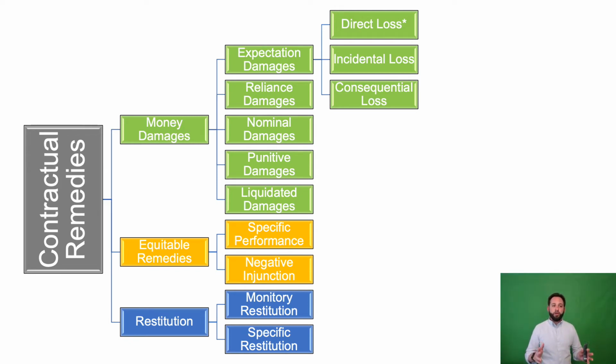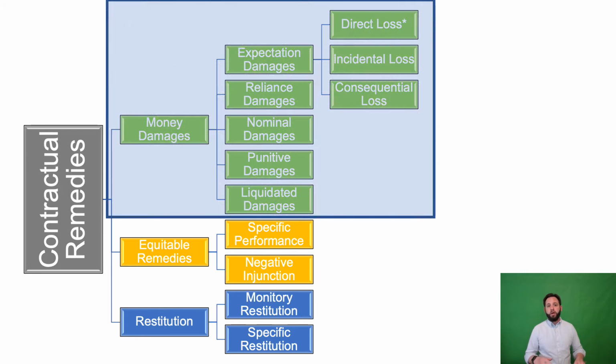Let's zoom in on money damages. Money damages are an award of money that a court will require a breaching party to pay to an injured party who has not breached the contractual agreement. This can only be awarded when there is an enforceable contract at law and a party failed to perform its obligations thereunder. There are 5 types of money damages, and the first and perhaps most important, certainly the most common,